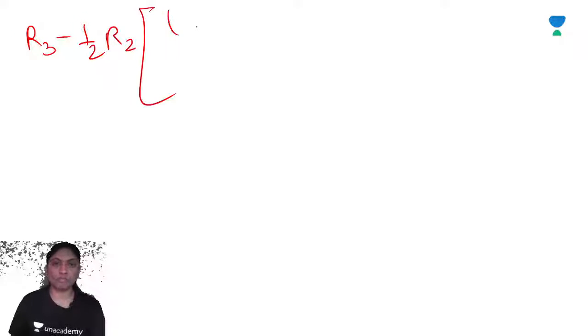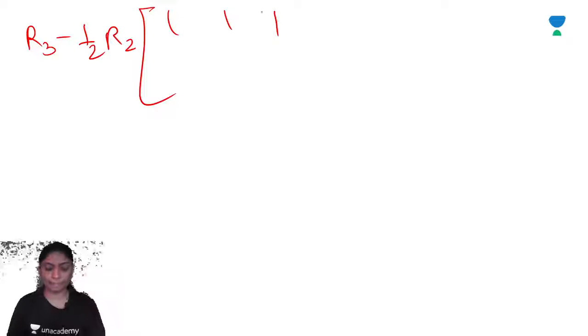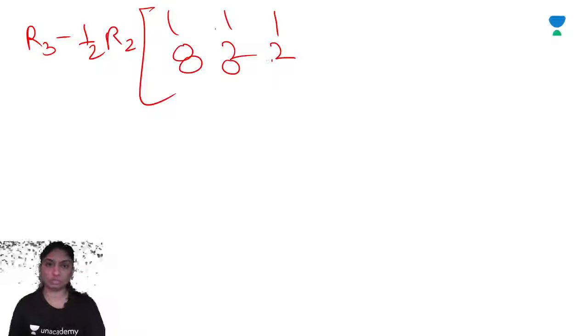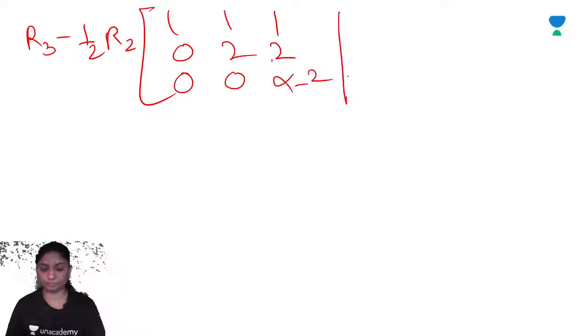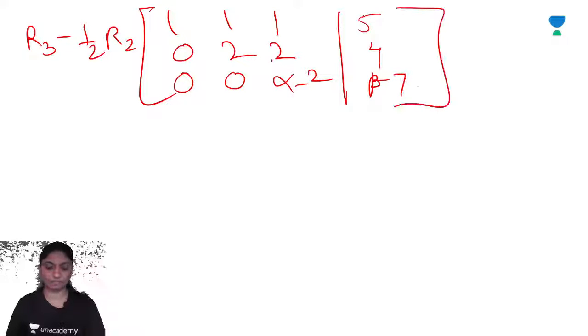Then R3 minus 1 by 2 R2, giving 1 1 1, 0 2 2, 0 0 alpha minus 2, 5 4 beta minus 7.